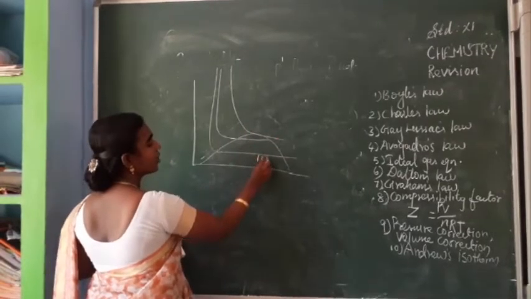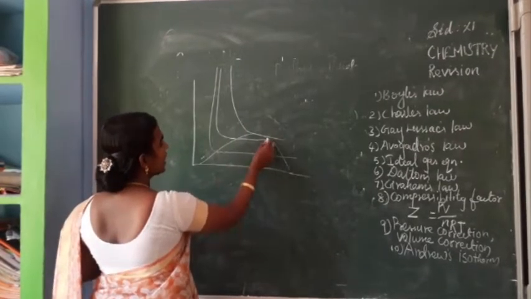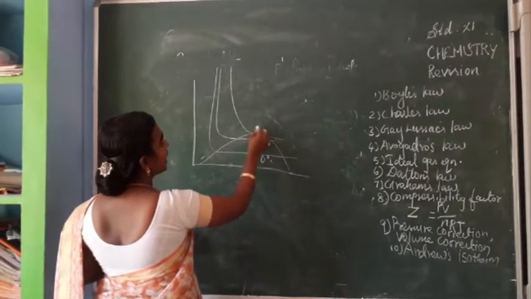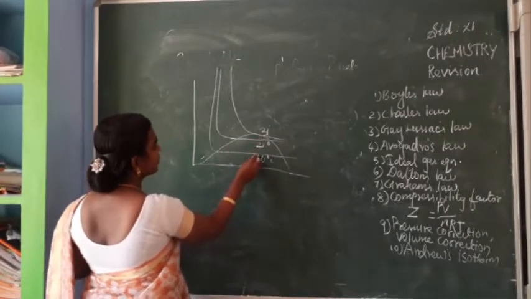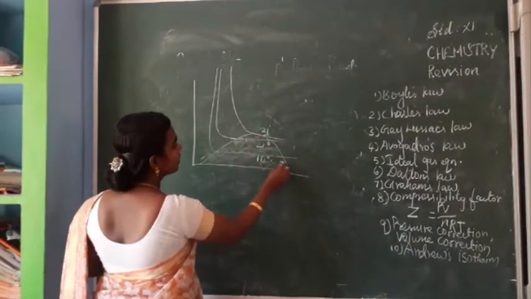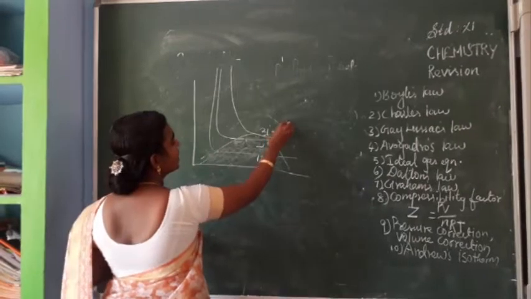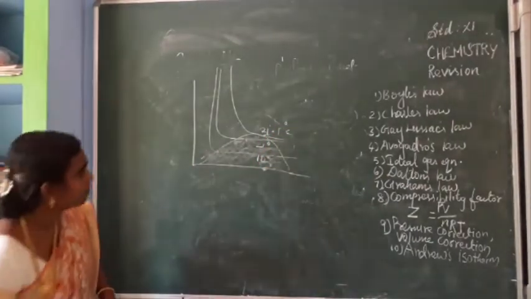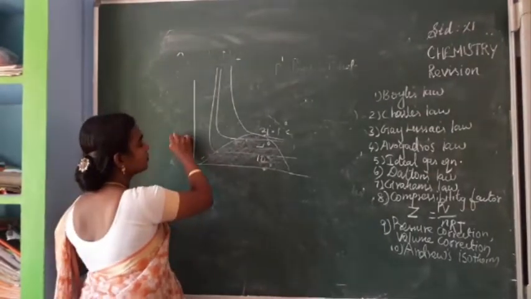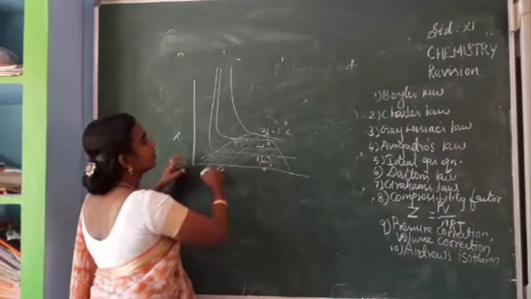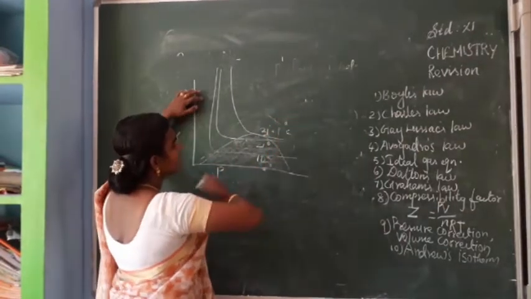So maybe this is for 10 degrees Celsius, this is for maybe 21 degrees Celsius, and this is for 31.1 degrees Celsius. Okay. So see here.